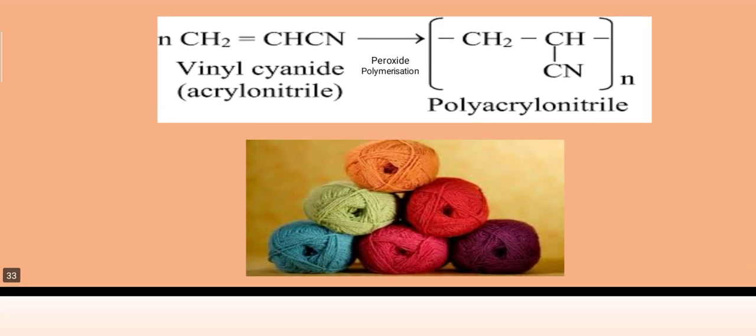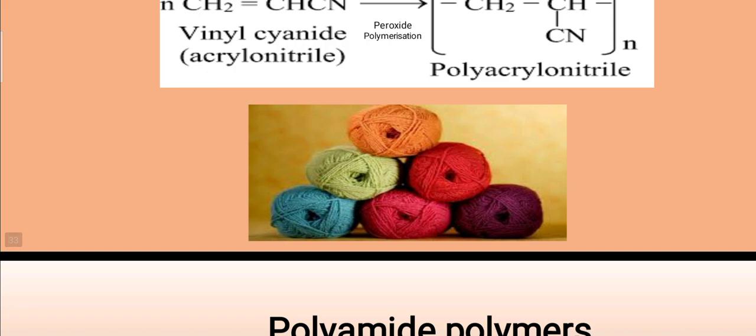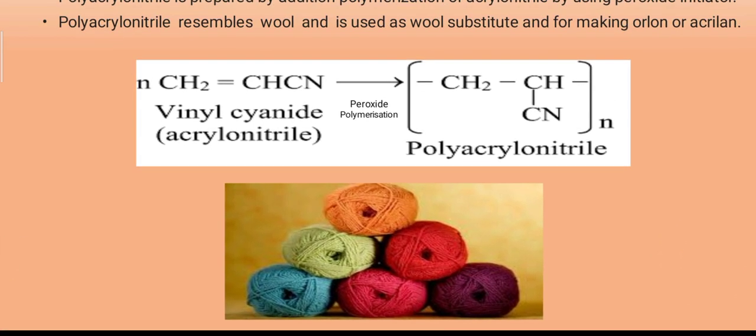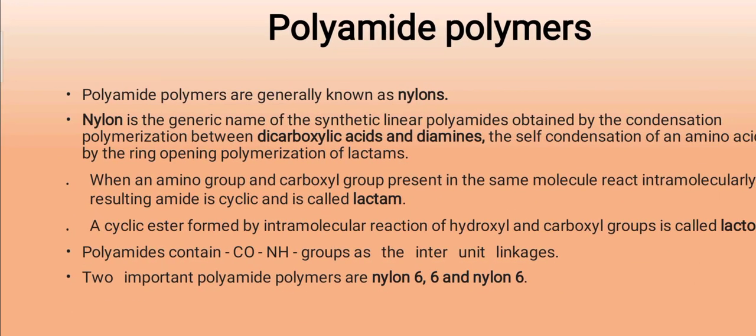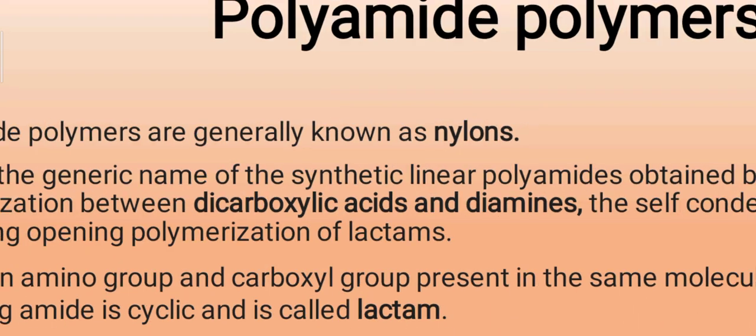By that we can get such type of thread or bundle, which we'll see in the picture, and these are prepared from polyacrylonitrile. Then polyamide polymers. Polyamide polymers are those which are generally known as nylons.